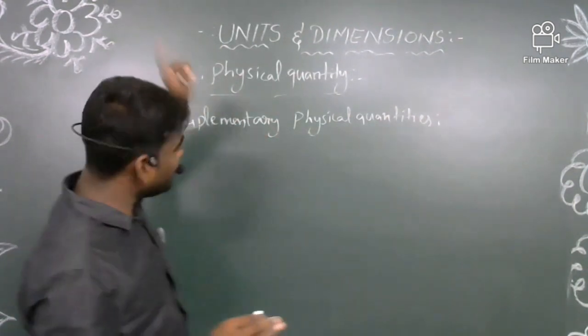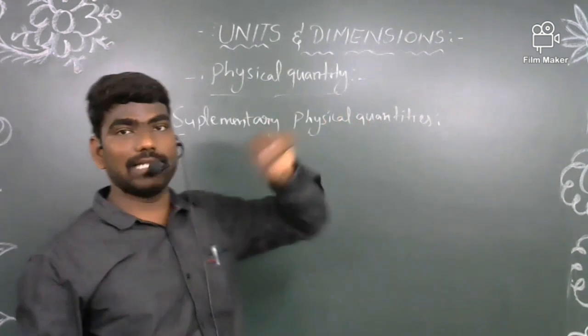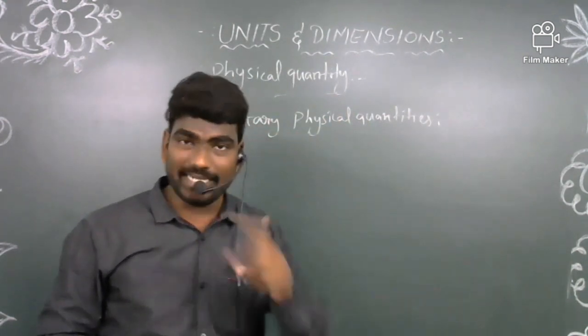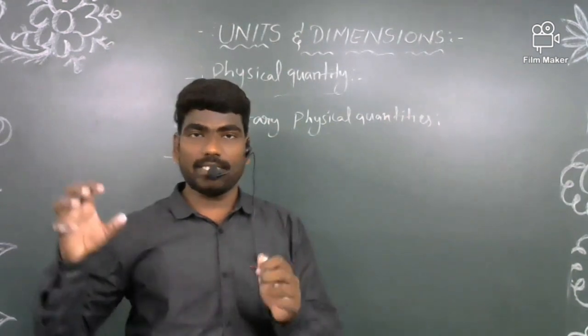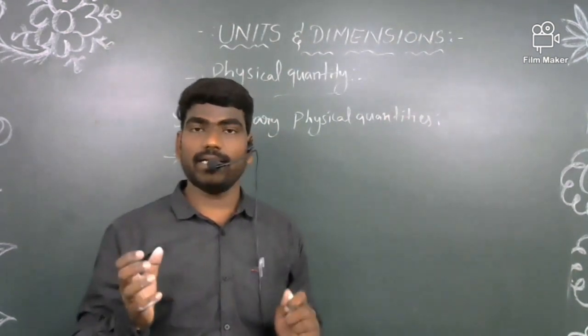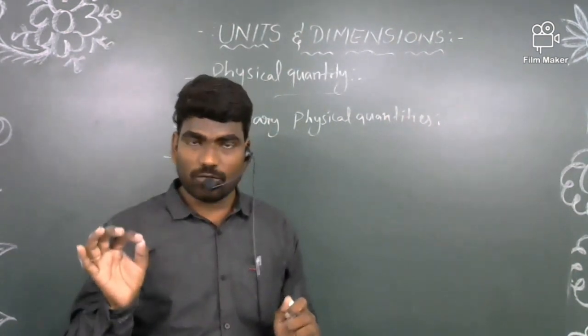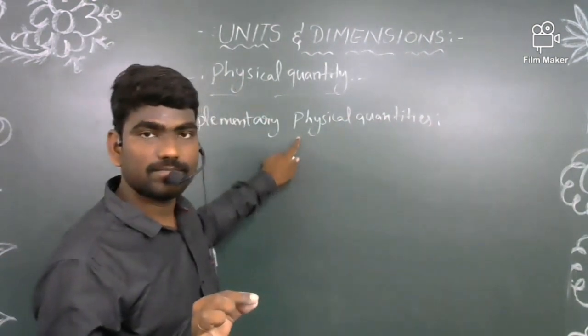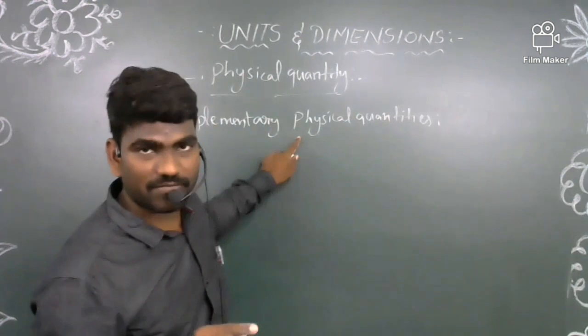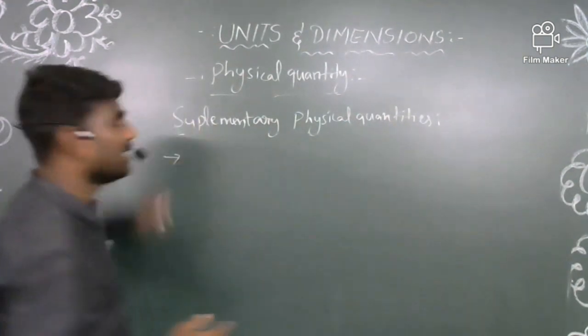Like that, supplementary physical quantities are also independent. But how can we tell the fundamental from the supplementary? The fundamental physical quantities are independent, and except those fundamental physical quantities, the remaining independent ones are supplementary physical quantities.